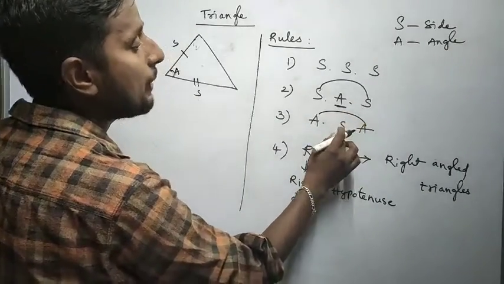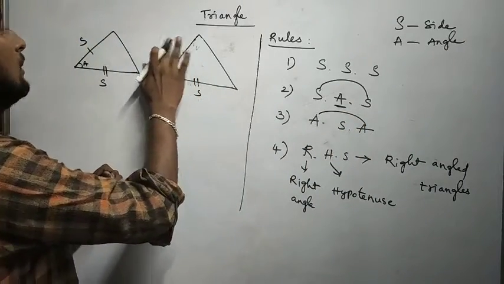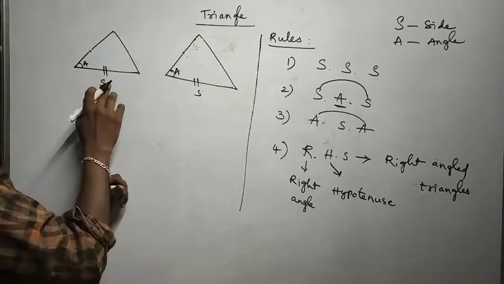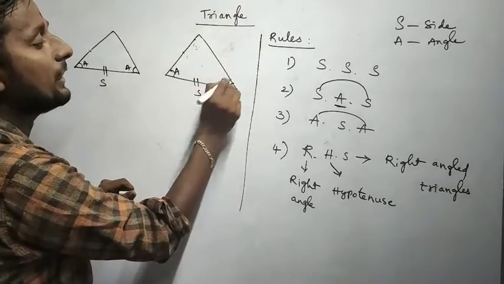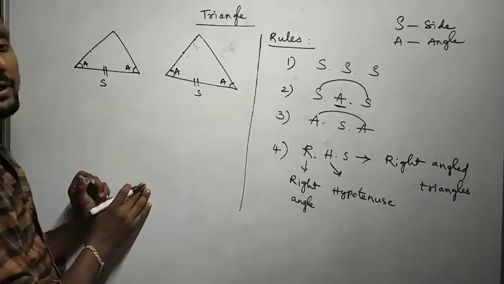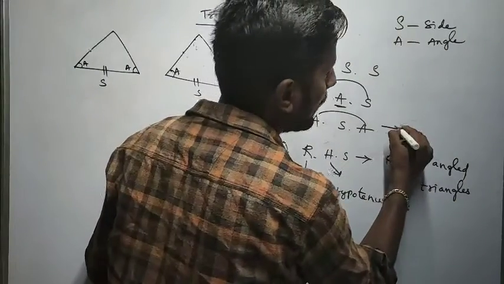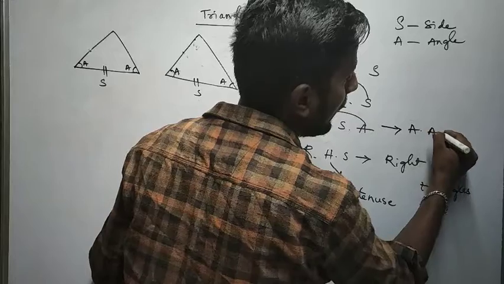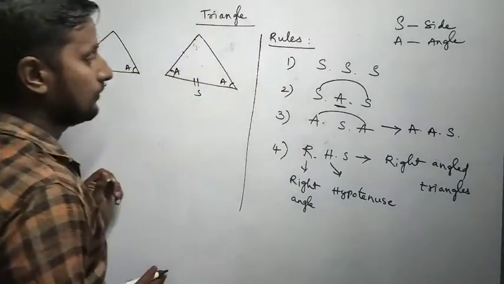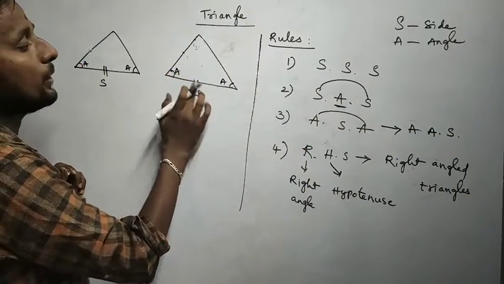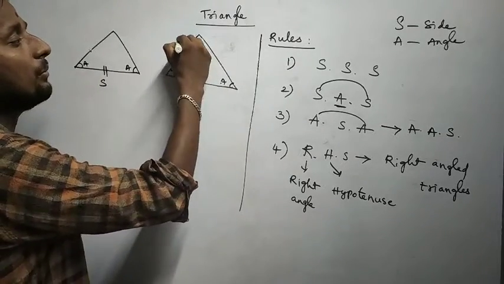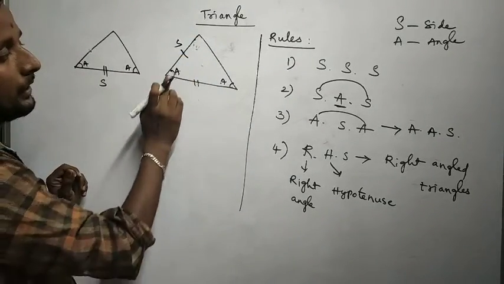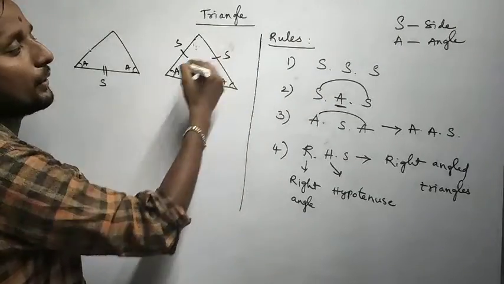Same thing with ASA: between the angles we should compare a side. Already in SAS we mentioned side here, in ASA we'll take angle. And the ASA rule we can also call the AAS rule, because if you take any two consecutive angles, then you can compare any side. No issue, you can compare this side also.